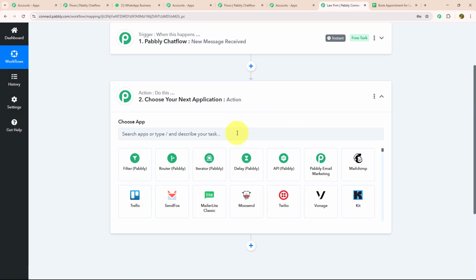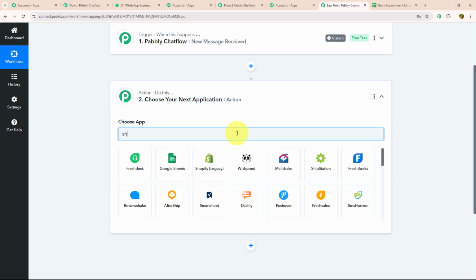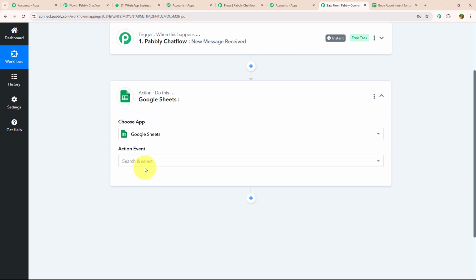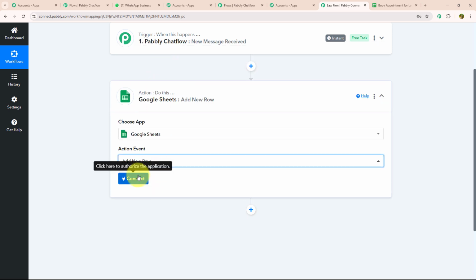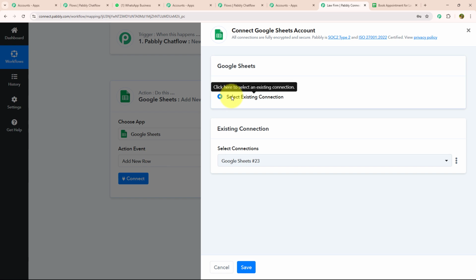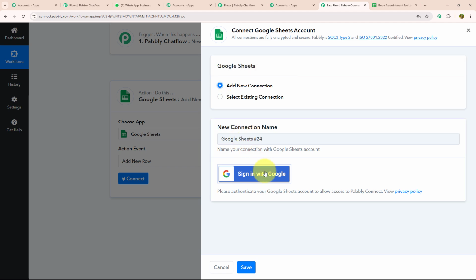For action as well, I'm going to choose my app. As I want to fill my details on Google Sheet, I will select Google Sheet as my chosen app. And after that, I'm going to select my action event as new row. And now I'm going to connect. Over here, you have two options, add new connection and select existing connection. I'm going to add new connection. For that I need to sign in with Google.